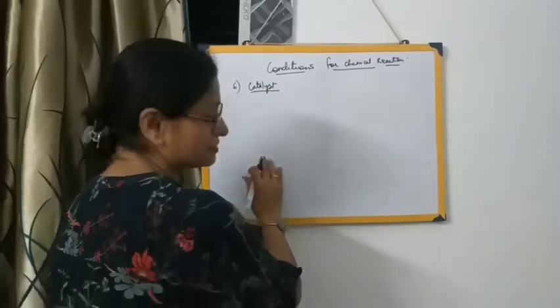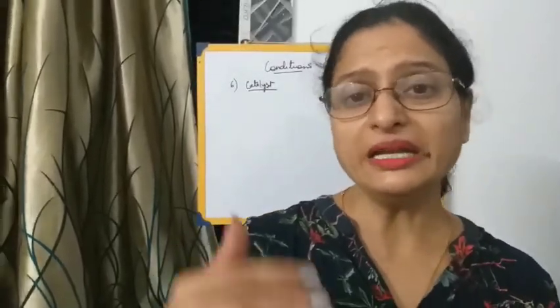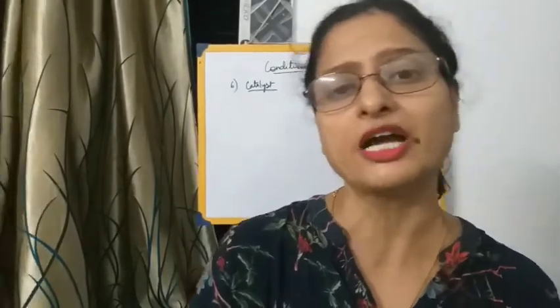Now what are catalysts? All reactions do not require a catalyst, but certain reactions require the presence of a catalyst. Catalysts are chemical substances which either increase or decrease the rate of a chemical reaction, and they themselves do not take part in the chemical reaction. Such substances which accelerate or decelerate the rate of a chemical reaction without themselves taking part in it, we call catalysts.